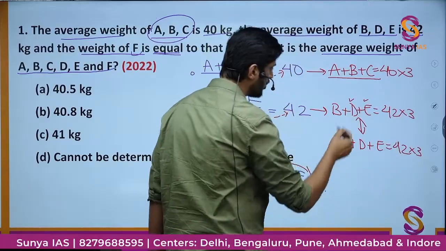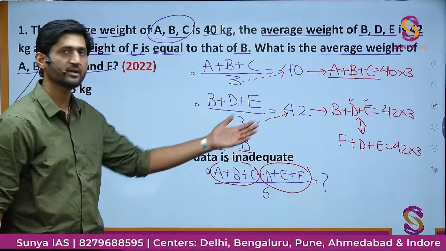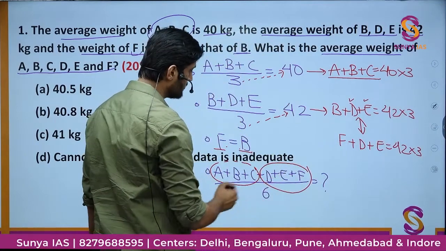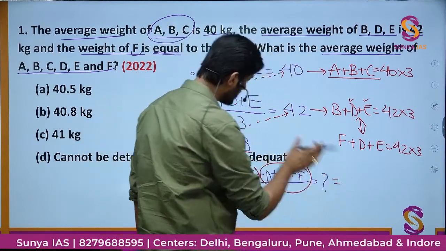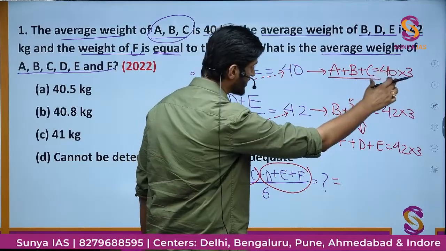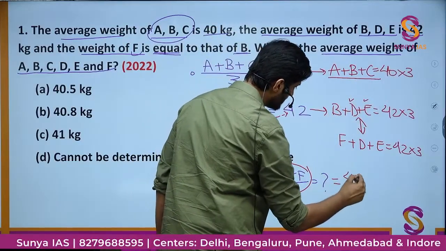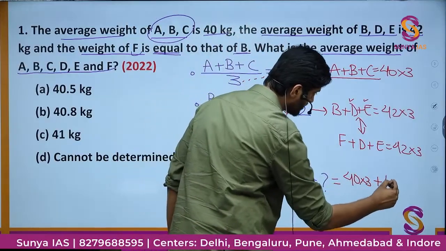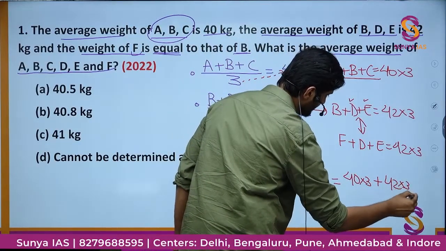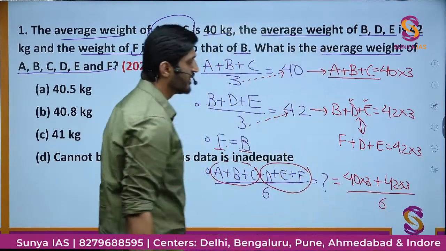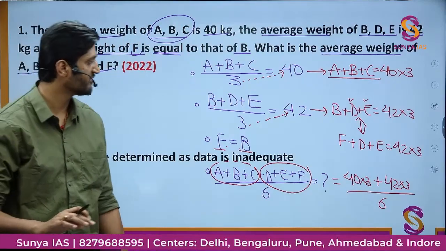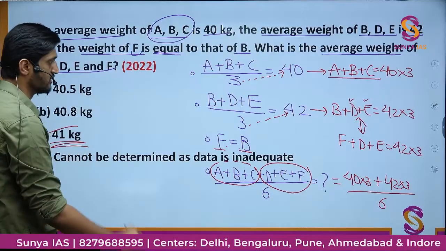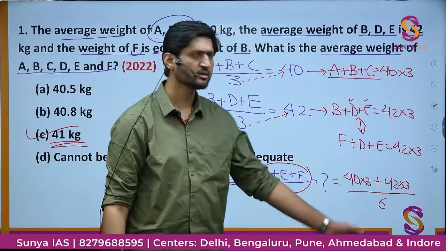So this B or F, they are interchangeable since they are equal, and so I can put this value here also. If you want to find the overall average, that will be nothing but 40 into 3 plus 42 into 3, divided by 6. When you calculate all of it, you will get the value of 41 kg as the final answer, and that is quite simple to do.